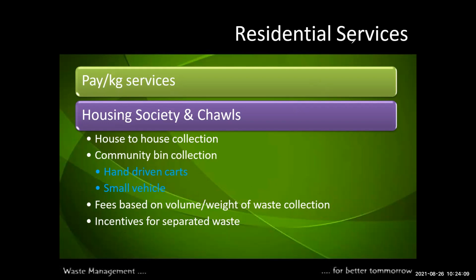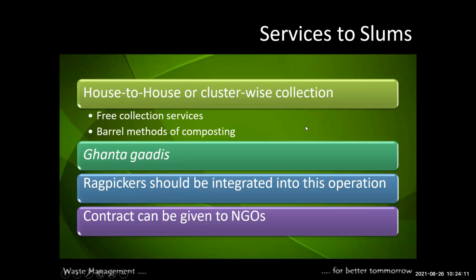Okay, and then now this is the service to slums, house to house or cluster-wise collection. It is a fee collection service, with the barrel method of composting. And the Ghanta Gadis and rag pickers should be integrated into this operation. Contracts can be given to NGOs. This type of contract is given to the NGO. The NGO provides these facilities and collects the fees.